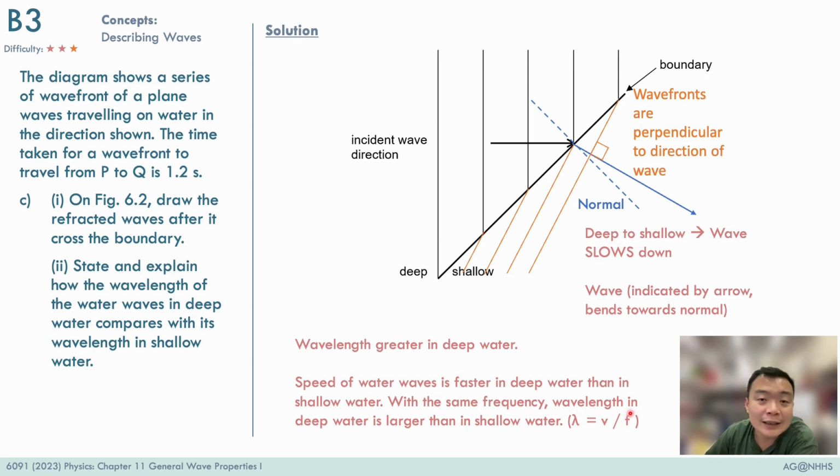Again, a reminder that the frequency of the wave does not change whether it's in the deep water or in the shallow water, because the frequency is determined by the source of the wave. With the diagram here, we can see visibly that the wavelength, which is here in the deeper water, has now decreased in the shallower water, telling us that the wavelength has decreased when it goes into shallower water. So there are 2 ways to solve for C part 2.